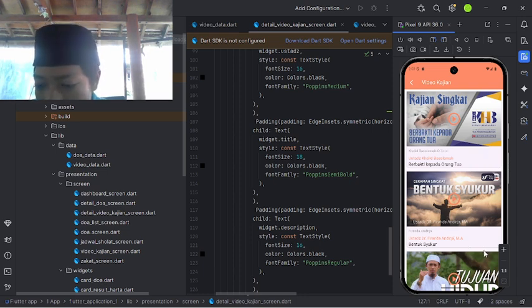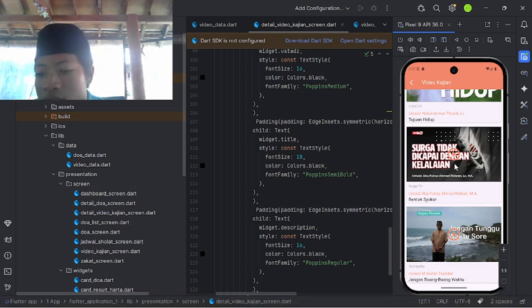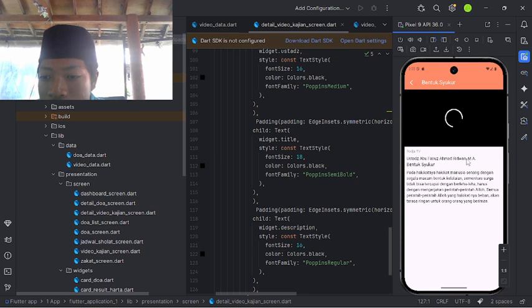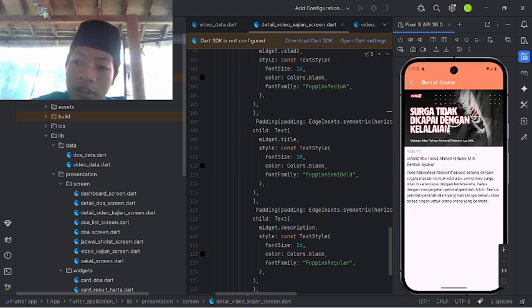Okay, you can scroll in here. Okay, now let's choose one. For example, this one. If we click this, we'll go to the detail video kajian screen here. Okay. And in here, because the YouTube player controller before was run and shows the progress indicator, it was like this. And later, once the video has progressed, the video directly plays, and it is not muted because the mute was false, so there is sound.